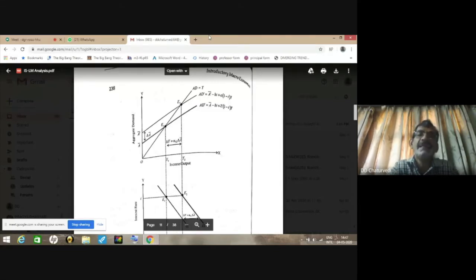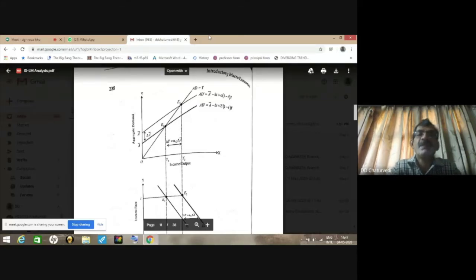One is AD, which is given by A bar minus BI plus C within bracket 1 minus T into Y. Then we have new aggregate demand curve AD dash, which is given by A bar dash minus BI plus C within bracket 1 minus T into Y. Y-intercepts showing the autonomous expenditure are A bar and A bar dash respectively.